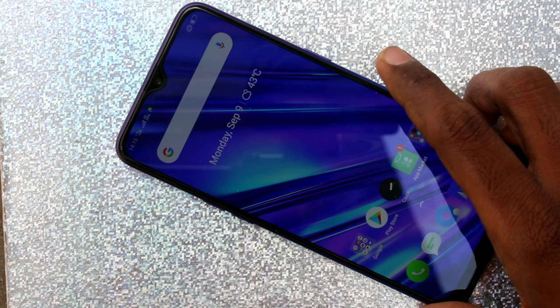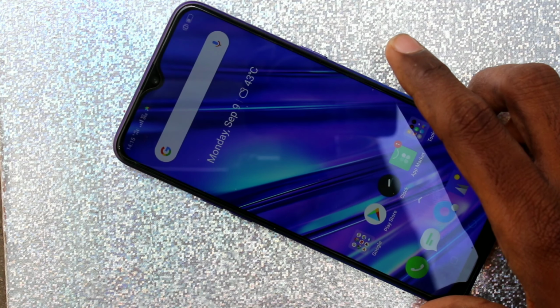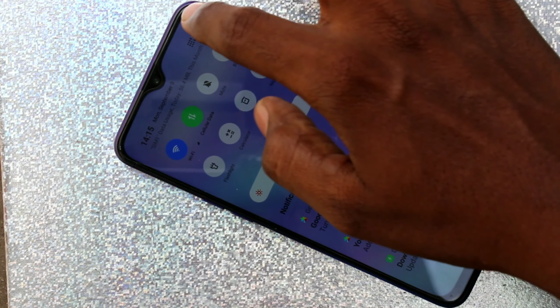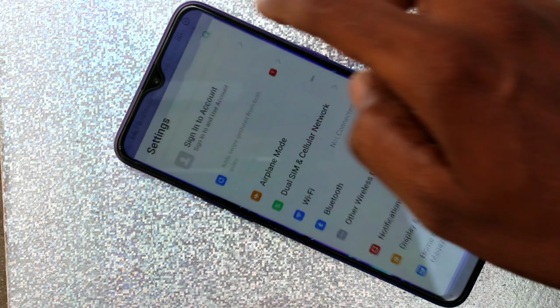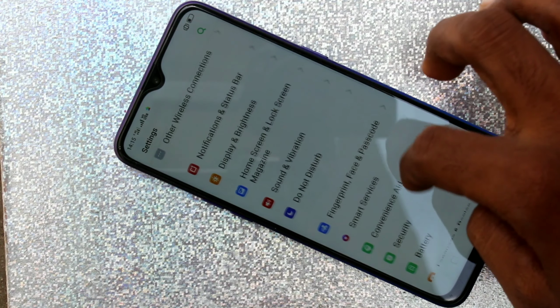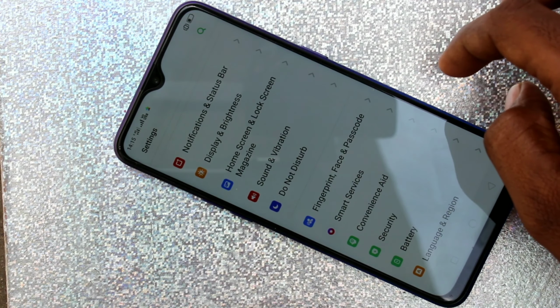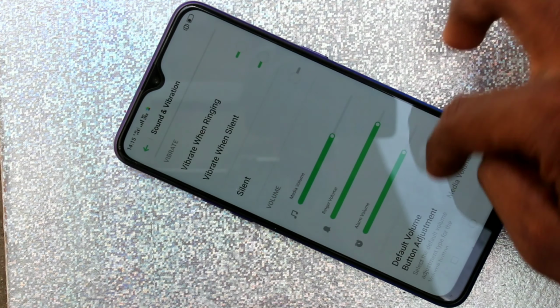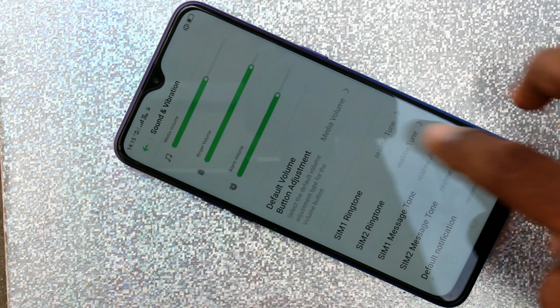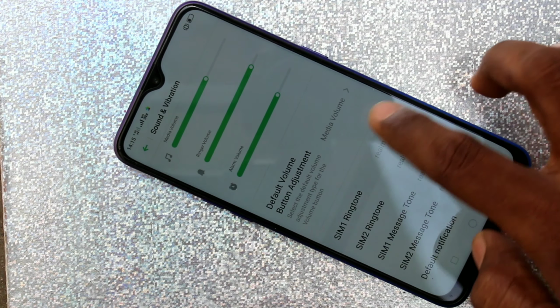First of all, go to the settings in your phone Realme 5 Pro. Click on settings. Click on sound and vibration. Click on SIM1 ringtone.